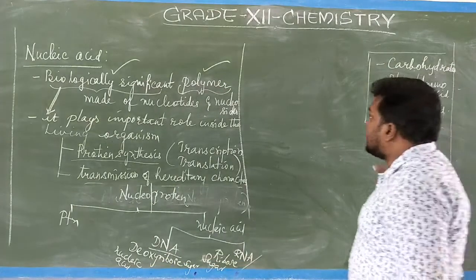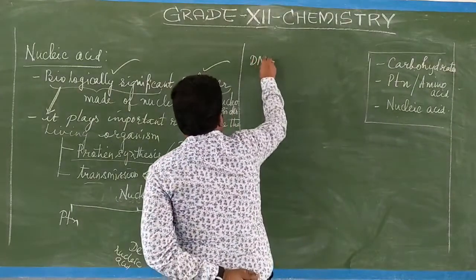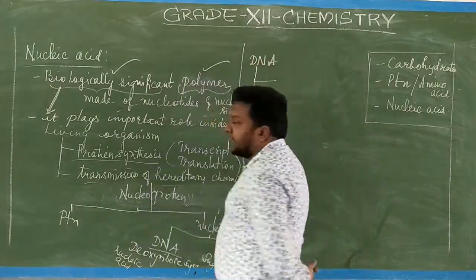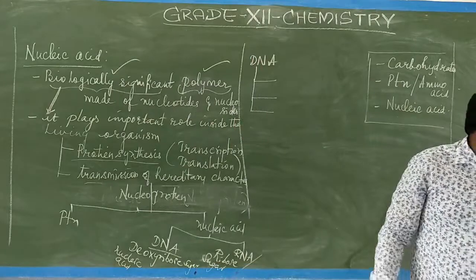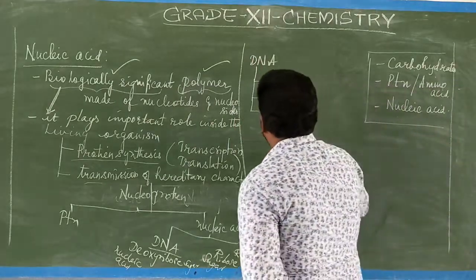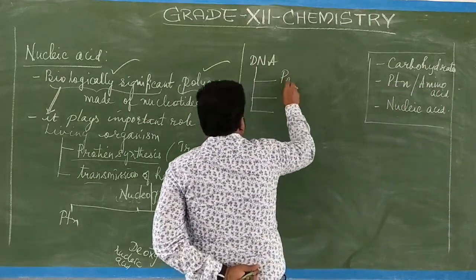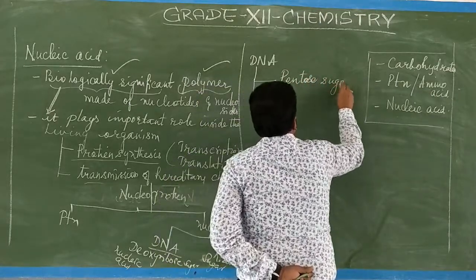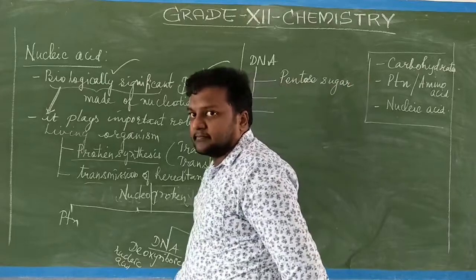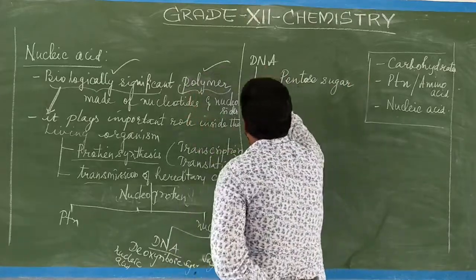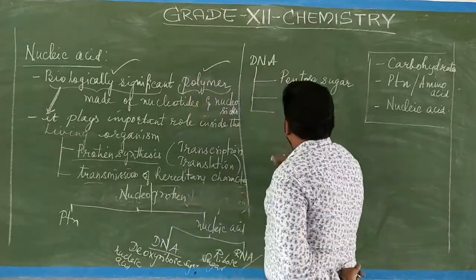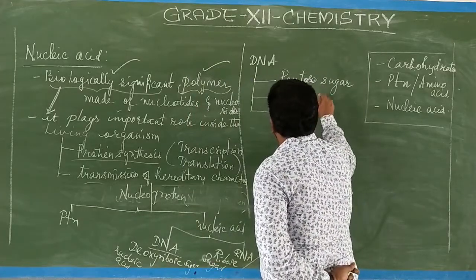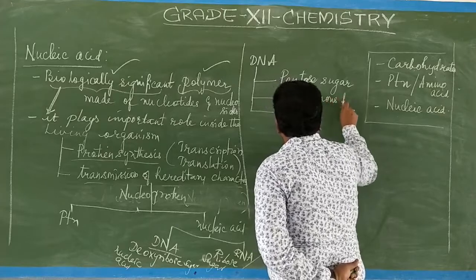Now, when you take this DNA, it is made up of three monomeric units. The first thing, it is made up of pentose sugar. The second one, this DNA is made up of nitrogenous bases.